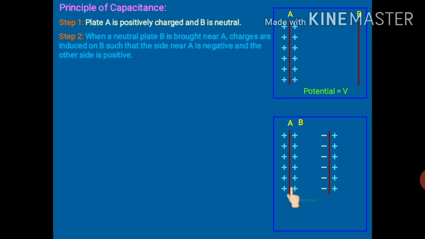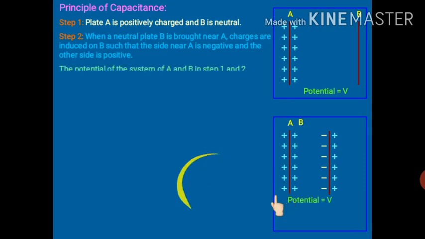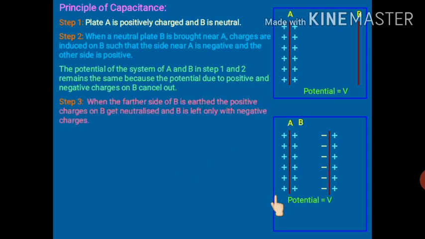Please concentrate. Now suppose the farther side is earthed. So what will happen? The positive charge on this plate will get neutralized, and now what is left? Only this negative charge is left on plate B. So the one which was increasing the potential has vanished. Only the negative charge is there, which was decreasing the potential, and now being alone, it will have more impact.